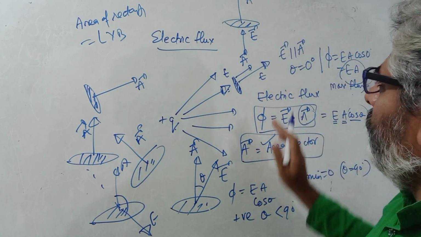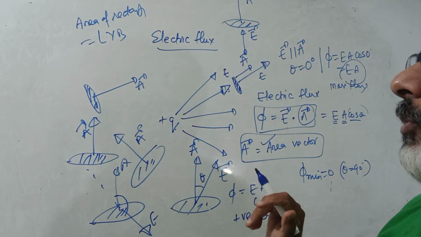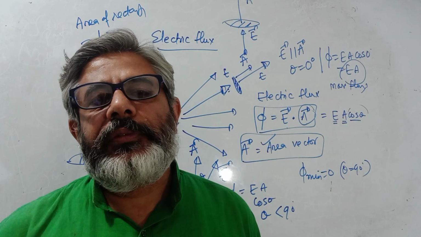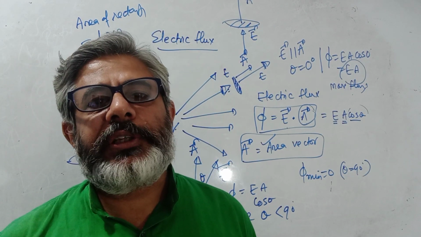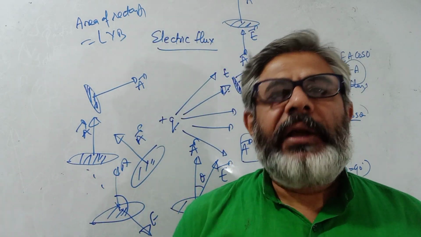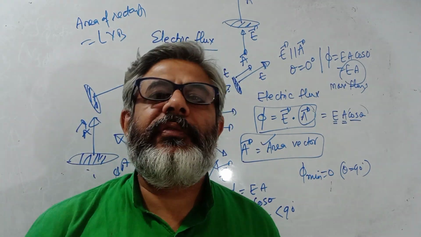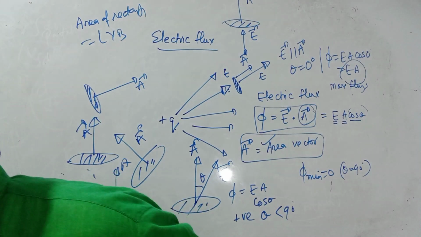Okay, so there can be entering flux also and there can be leaving flux also. So one of that flux we call positive, and the other is negative. If entering flux is positive, then leaving flux would be negative. Or if leaving flux you define as positive, then entering flux will be negative. So let me tell you this once more, carefully.